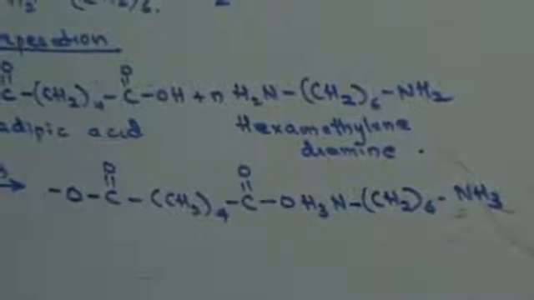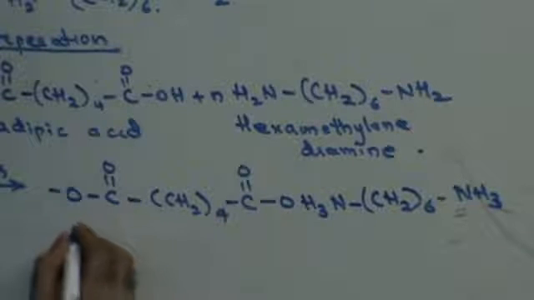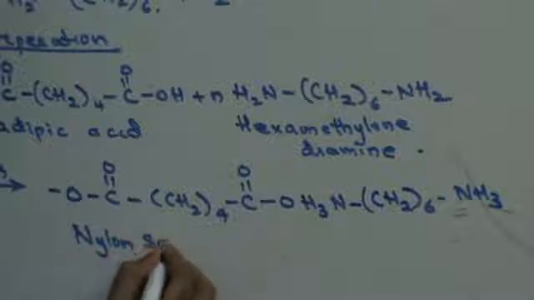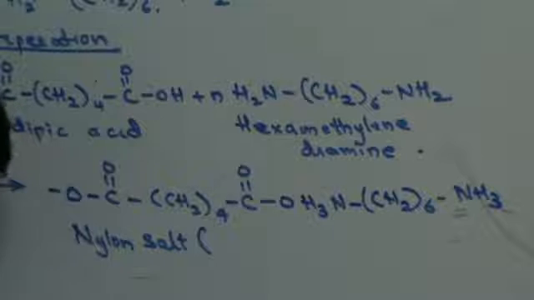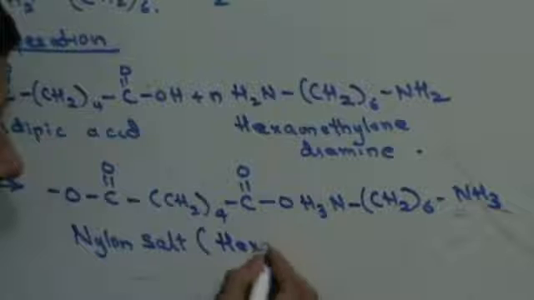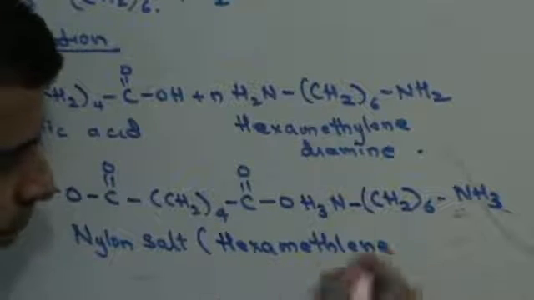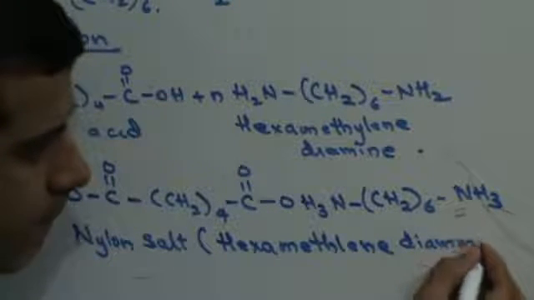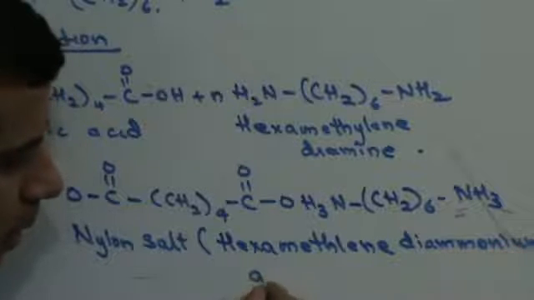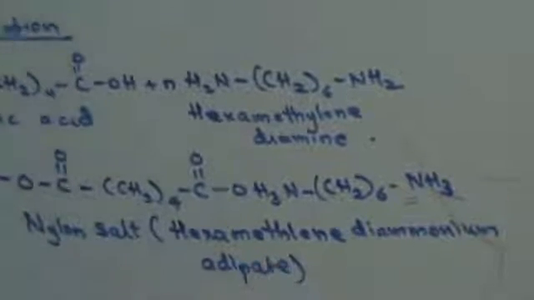Now this particular salt is called the nylon salt, or this is also called hexamethylene diammonium adipate. Why so? This is your hexamethylene, these are your two ammonium groups, and you have those two acid groups, that's your adipate. Fine, do we get this?